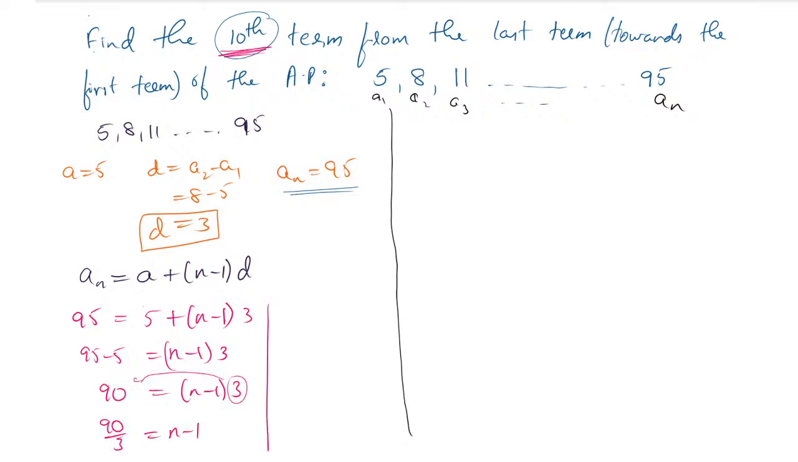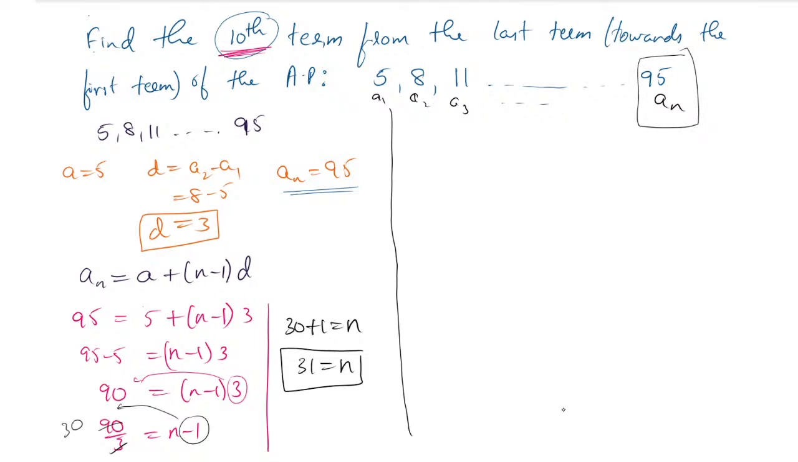So I will write it down here. 90 by 3 is nothing but 30. So 30 plus 1 is equal to n. This minus 1 I have shifted to the other side. So 31 will become the n value. So remember, the 31st term is our 95. Remember, I am not saying this is the answer.